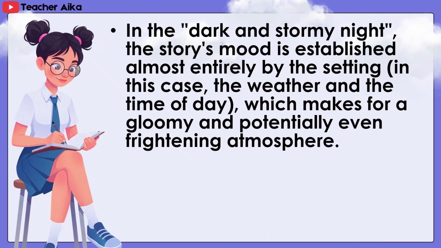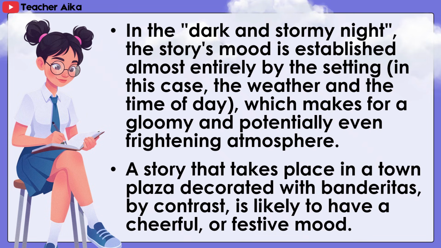In The Dark and Stormy Night, the story's mood is established almost entirely by the setting, in this case the weather and the time of day, which makes for a gloomy and potentially even frightening atmosphere. A story that takes place in a town plaza decorated with banderitas, by contrast, is likely to have a cheerful or festive mood.